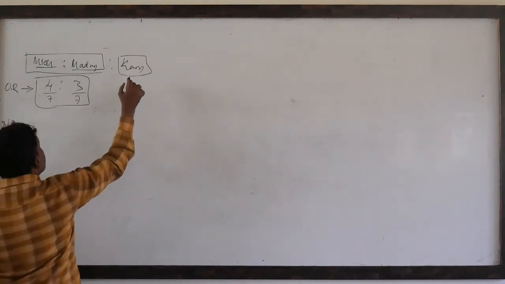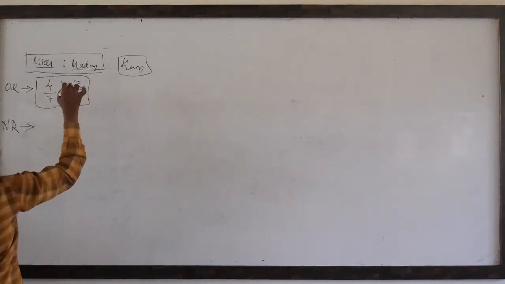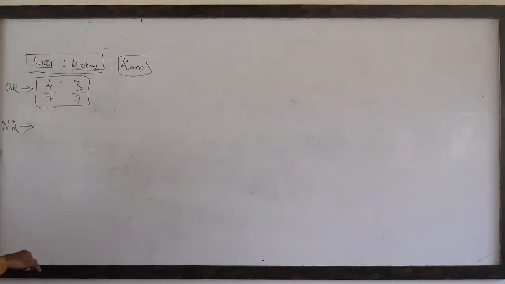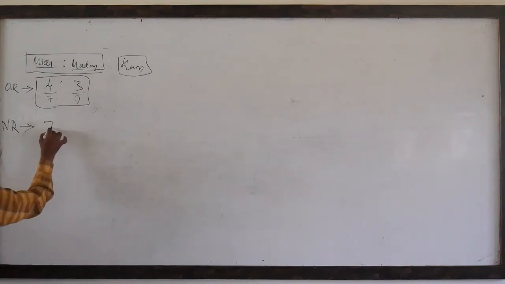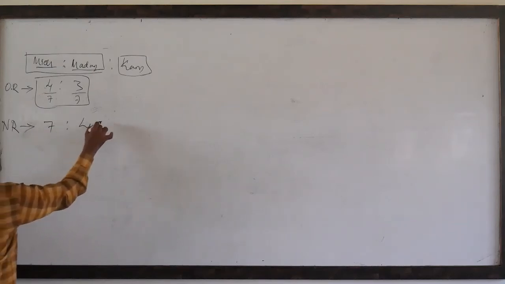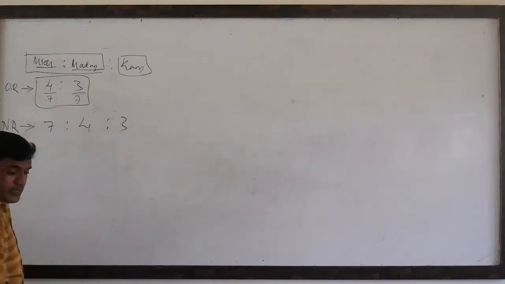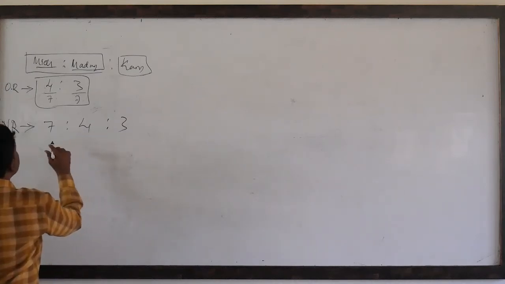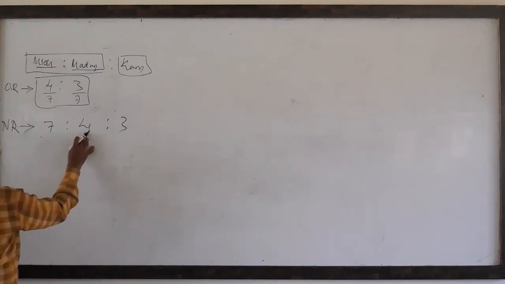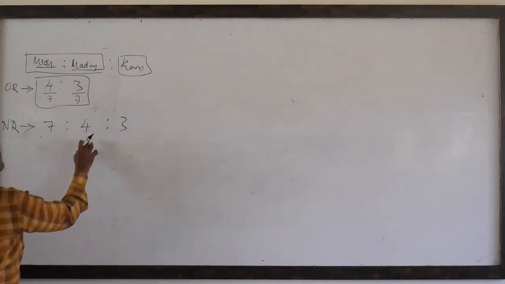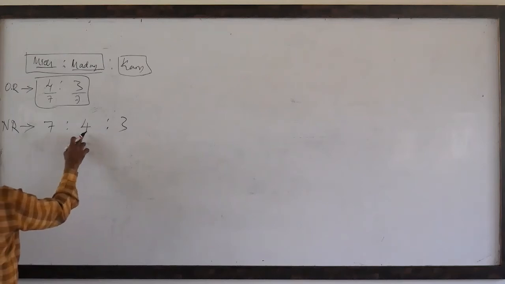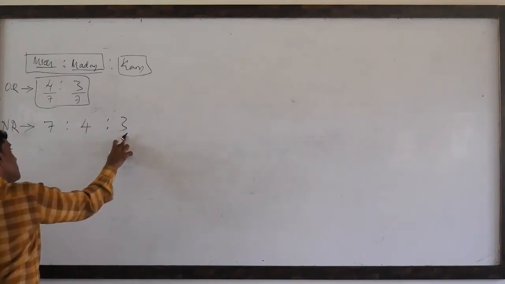So after admitting the new partner, their new ratio is 7 is to 4 is to 3. 7 is to 4 is to 3 means 7 plus 4 is 11, 11 plus 3 is 14.